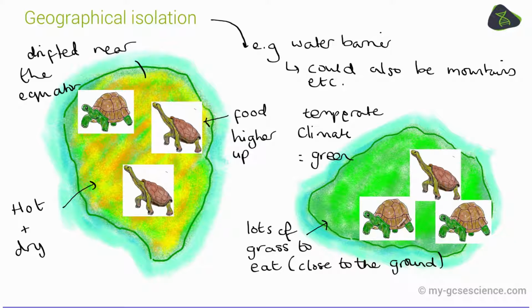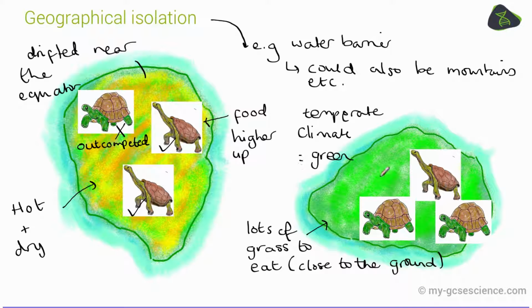Now, in terms of the giant tortoises that have separated out onto these islands, the giant tortoises on the hot and dry island that had the longer necks and legs were able to reach this food that was higher up, and as a result these guys were able to survive, reach reproductive age and pass on those advantageous genes to their offspring. The other guy here, which has a shorter neck and legs, was not able to reach the food that was higher up and therefore got outcompeted by the other variation of the giant tortoise. And eventually this one would have died out.